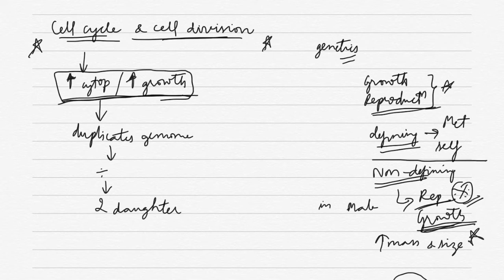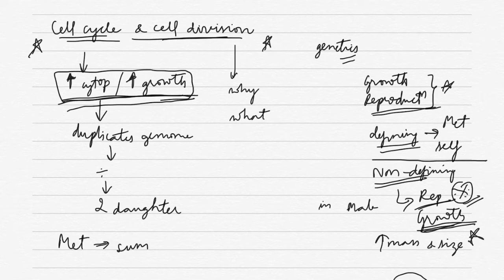So why is it important? When we say cell division, why does cell division happen? And what controls cell division? And what are the characteristic features? Questions like these can be asked, and they have to be asked in order to understand cell division. Okay, so when we say metabolism, it is the sum total of all reactions happening in the cell.